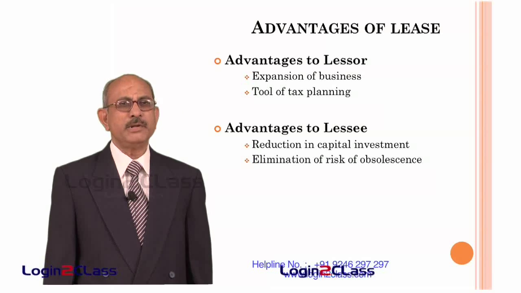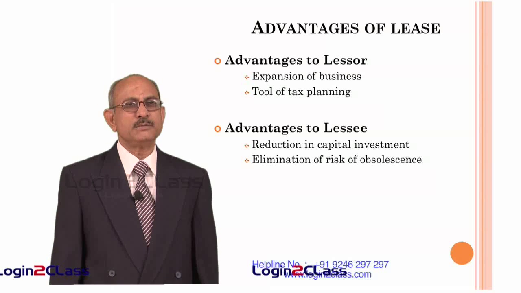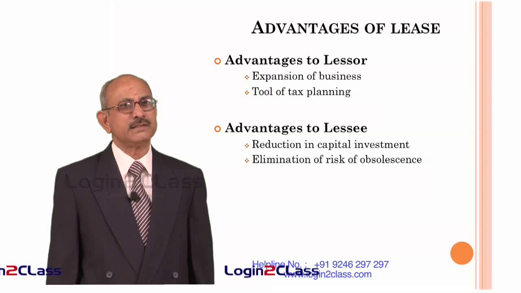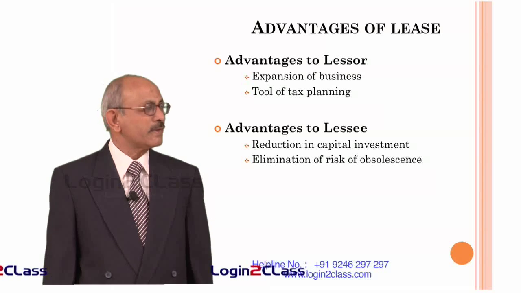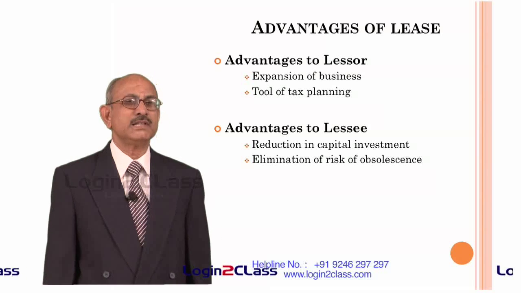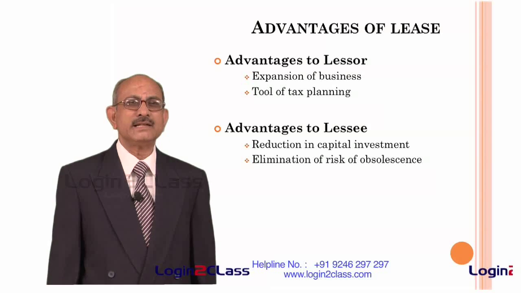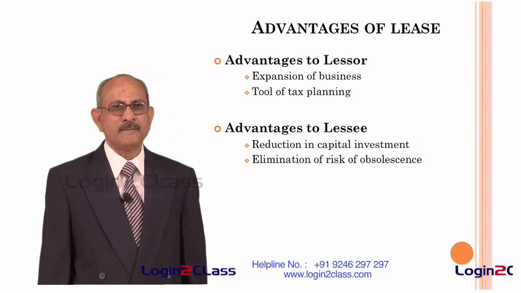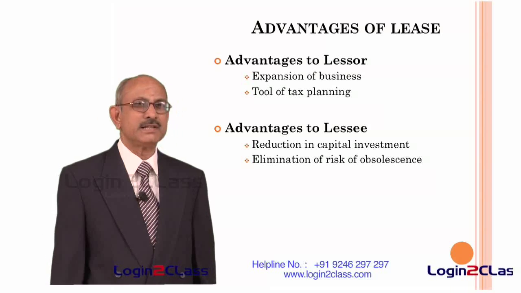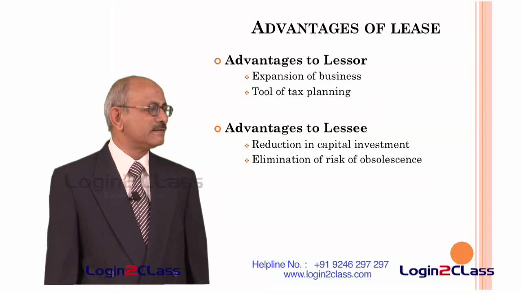Second is the elimination of risk of obsolescence. If the asset being used is prone to becoming obsolete faster, which happens in the case of technologically advanced assets, in such cases the risk is not with the lessee. That means as soon as the asset becomes obsolete, he can return the asset to the lessor and he need not bother about the money invested in that particular asset. So that eliminates to him the risk of obsolescence.